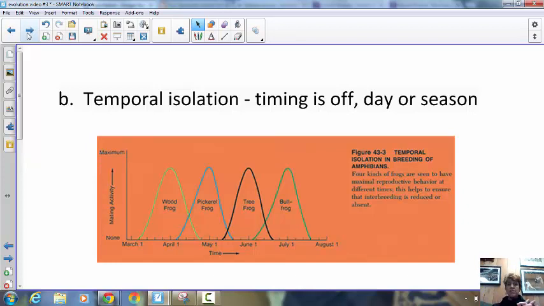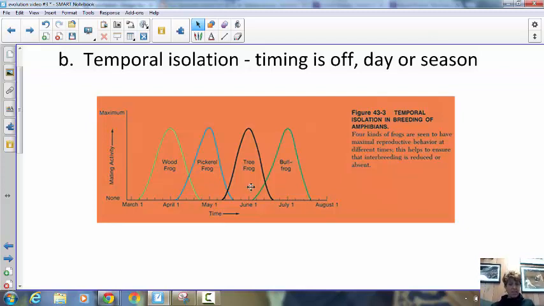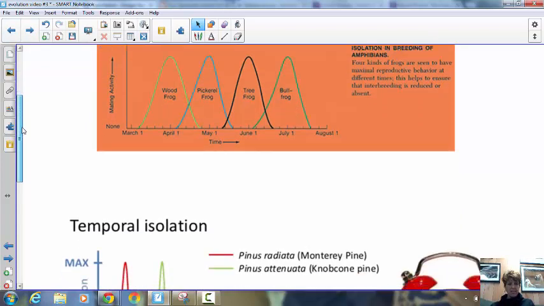So they're definitely different species because they don't mate at the same time. That's one way that they're reproductively isolated. In this graph here, I really liked this because it shows the different times of the year, and here's when each of these 4 different species of frogs mate. So their breeding time is very different, and that's why they are also different species. There is some crossover between each one as well, but they still don't choose each other as mates.